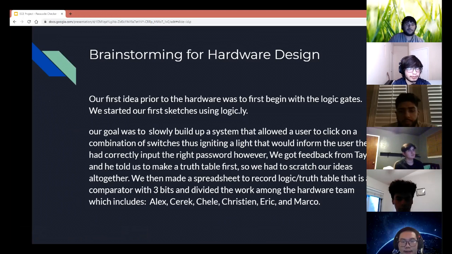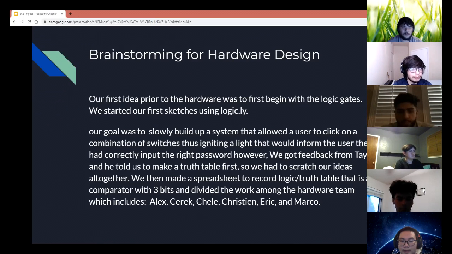Brainstorming for hardware design. Our first idea for the hardware was to begin with logic gates. We started doing this by sketching it out in Logic.ly. Our goal was to slowly build a system that allowed a user to click on a combination of switches, thus igniting a light that would inform the user they had correctly input the right password. However, we got feedback from Professor Tayeb, and he told us to make the truth table first. So we had to scratch our original idea and start working on the truth table.